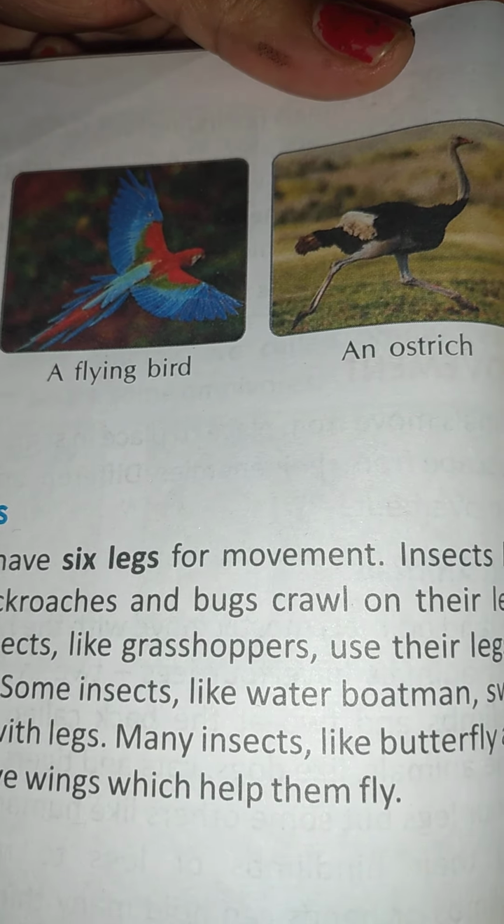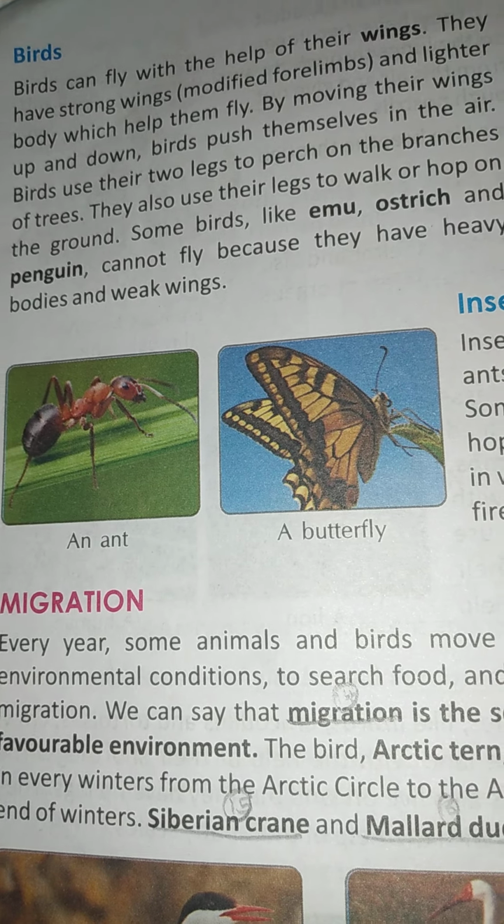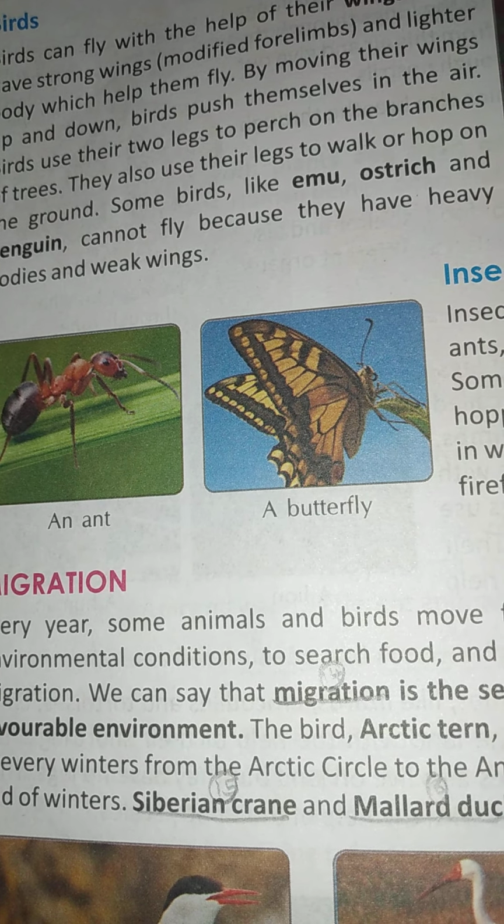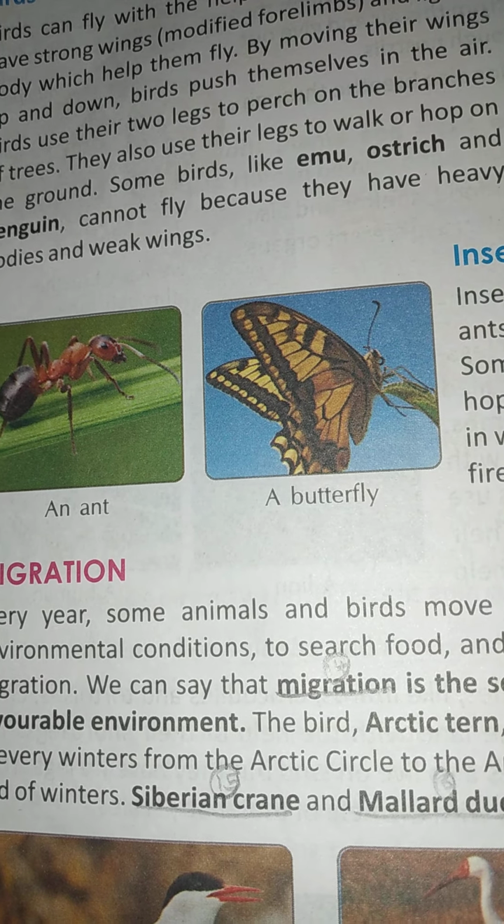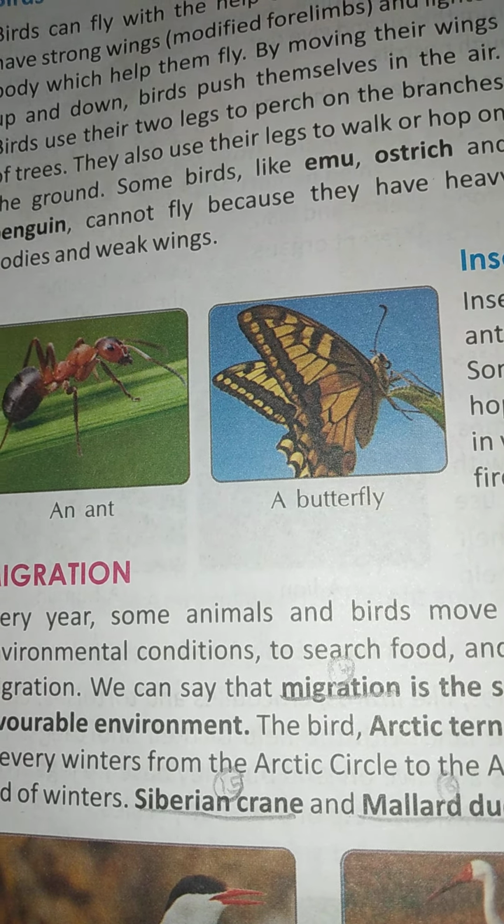They crawl on their legs. Some insects like grasshoppers use their legs for hopping. And some insects are seen in the water, like boatmen, which swim in water with their legs. Many insects like butterfly and firefly have wings which help them to fly.